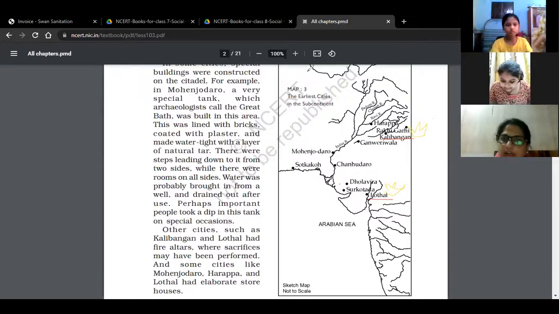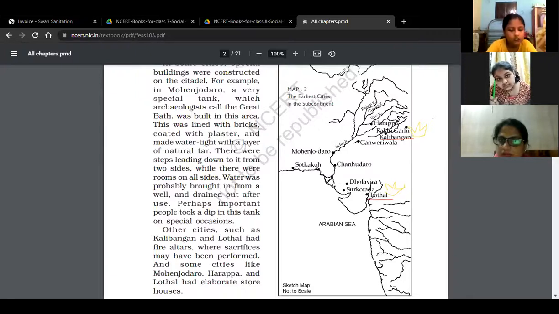Now where was the water tank found? So for the water tank which color do we use? Blue color. Okay, and the shape, curve shape. So the water tank was found at Mohenjo-daro. Everyone please. Okay, fine.